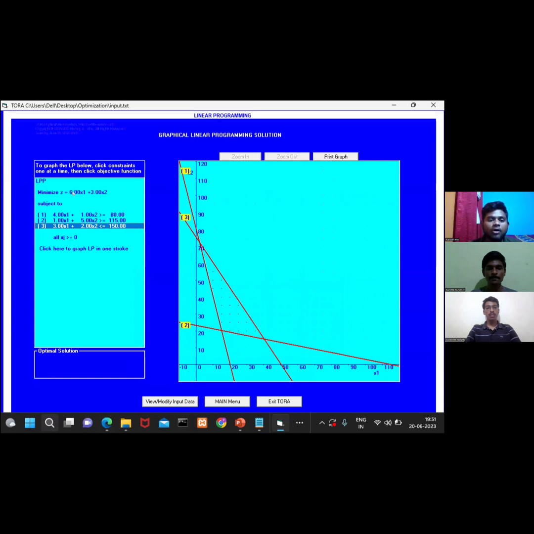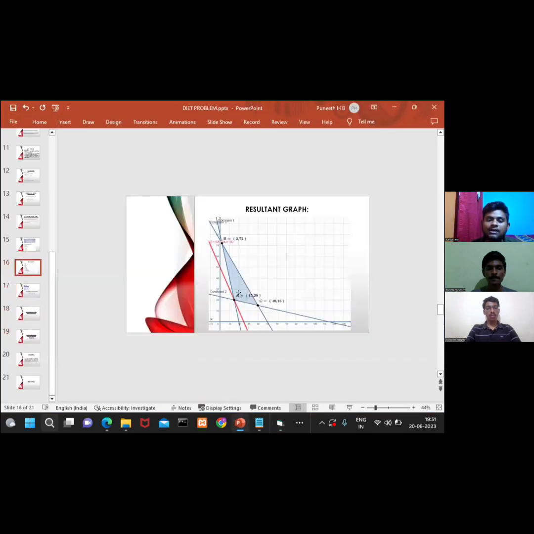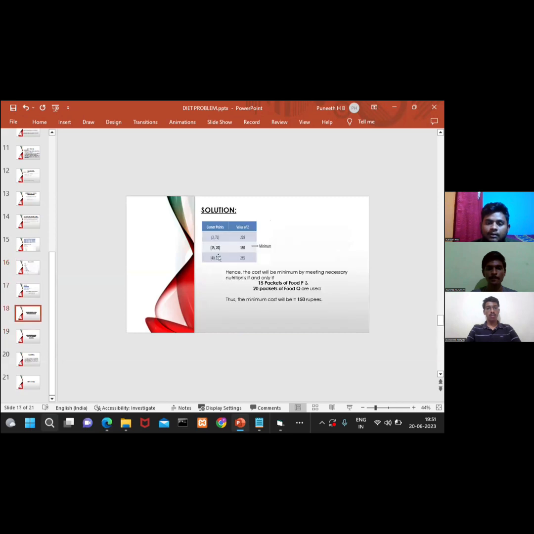Let me plot the objective function as well in order to obtain the optimal solution. Here you can see the line represents the optimal solution, and here you can see the description where the x1 value is 15, which I have assumed as x, and the x2 value is 20, which I have assumed as y. So this is the objective function value, that is 150. That's what we have obtained by doing it manually. Here you can see the corner point is 15, 20, and the objective function value is 150.